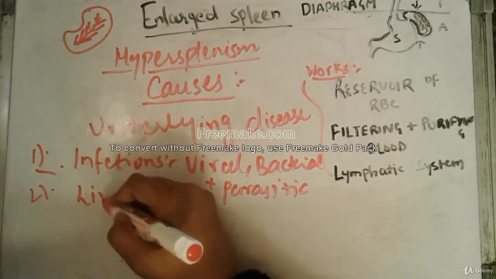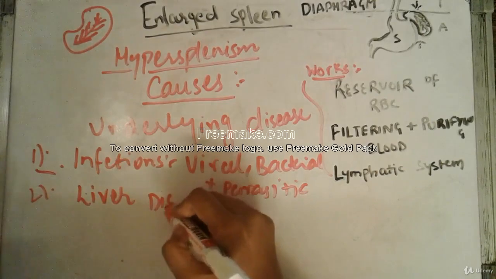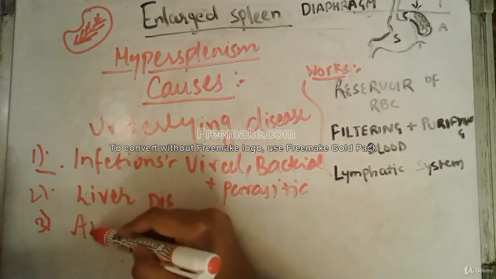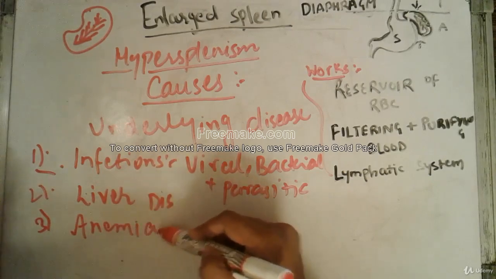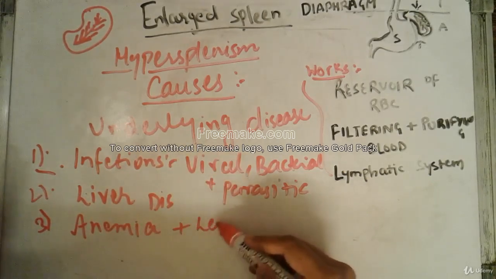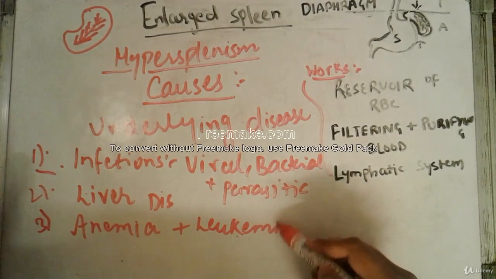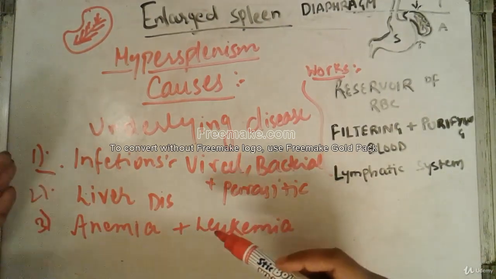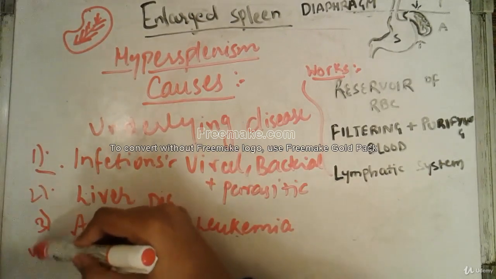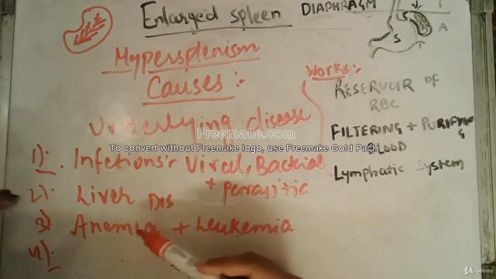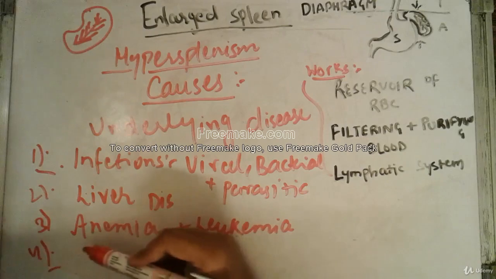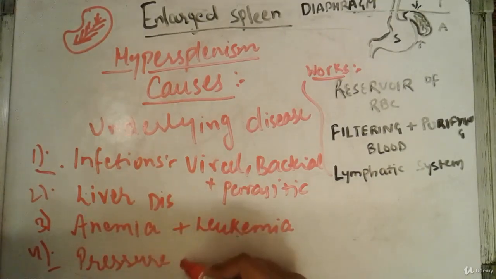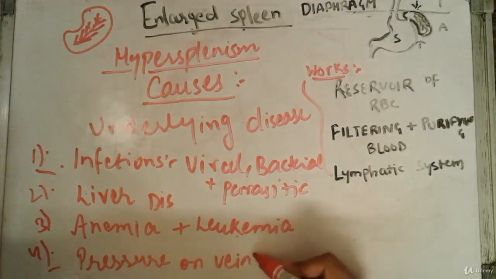Other causes are anemia, hemolytic anemia, or leukemia. These are all underlying diseases responsible for an enlarged spleen. Last but not least is pressure on the veins of the spleen.